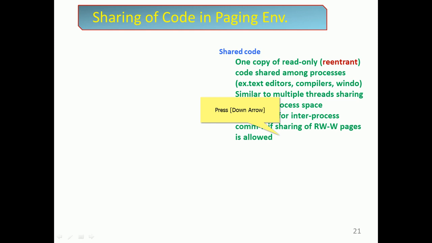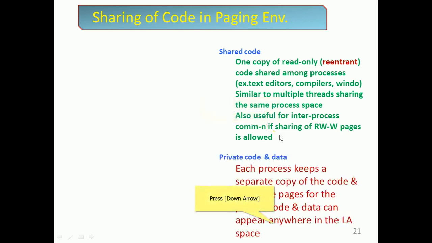For private code and data, each process maintains a separate copy, and these pages can appear anywhere in the logical address space.